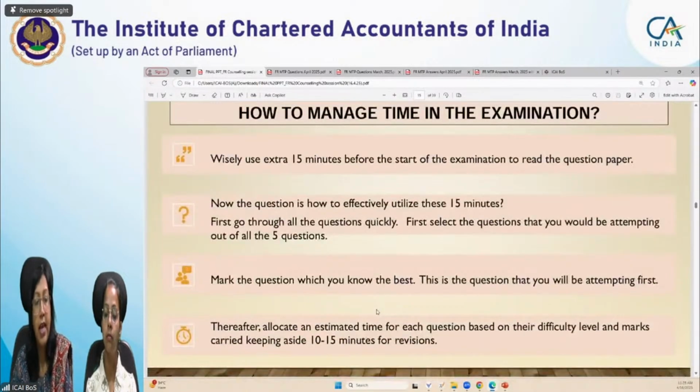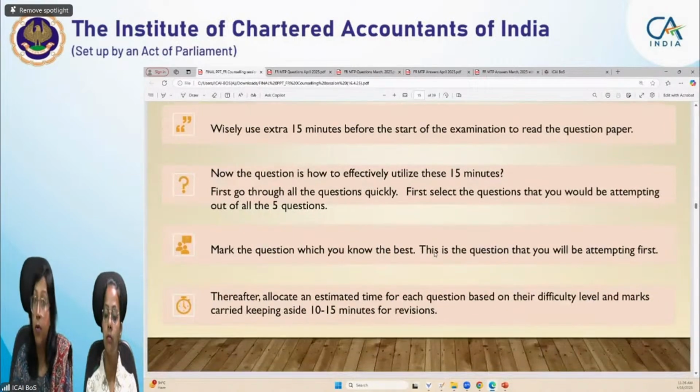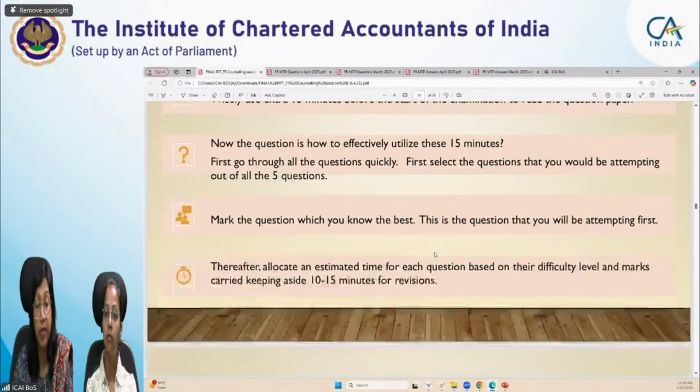How to manage time? The 15 minutes given to read the question paper should be used judiciously, just to give a glance. You cannot read the entire question paper in 15 minutes, but you have to give a glance to understand and zero in on which question you are going to attempt first. You won't get that 15 minutes for the MCQ paper, so take care of this.